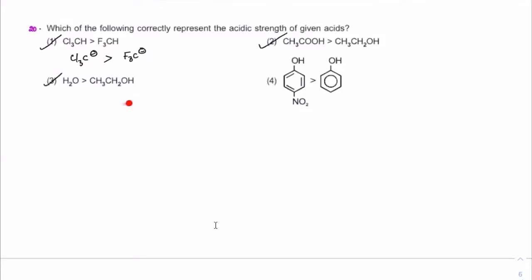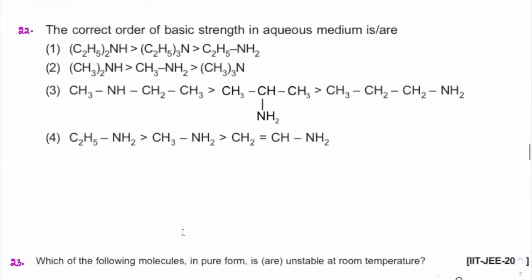Clear? Next, the fourth one. NO2 is a withdrawing group, so that will help acidic character. There is no logic in here, students, because both the effects are being seen in aqueous medium. Remember this? So you just have to mug up. There is no other way. If it is ethyl, we have learned that order, 2310. 0 as in ammonia.